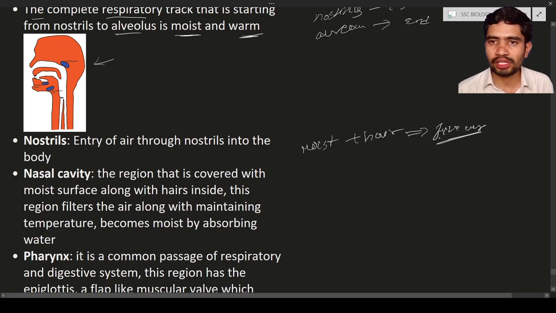If the air is not filtered, what will happen? Dust particles will get attached to the respiratory tract, which leads to infections and diseases. This is the reason why the respiratory tract is moist and has hair. The nasal cavity also filters the air while maintaining the temperature. A little bit of temperature is maintained, so as a result some bacteria are going to die in that region due to the increased temperature.